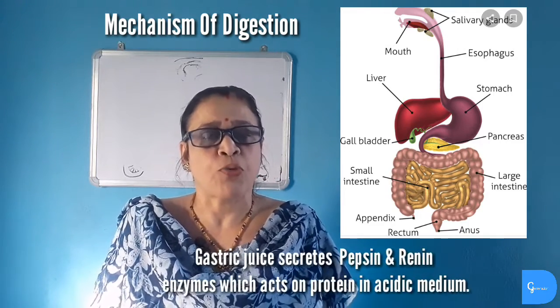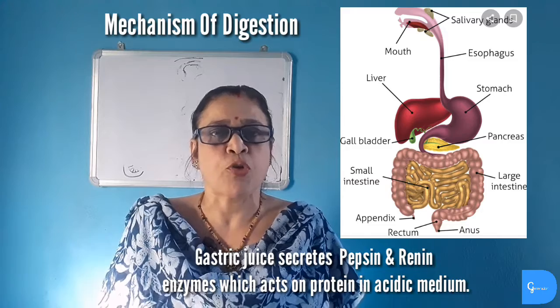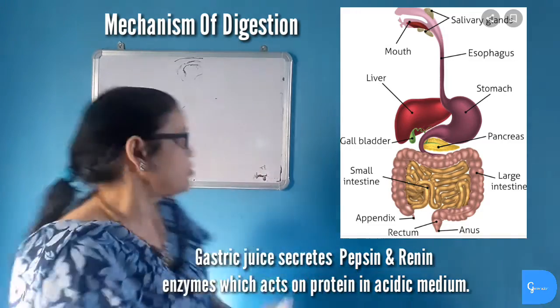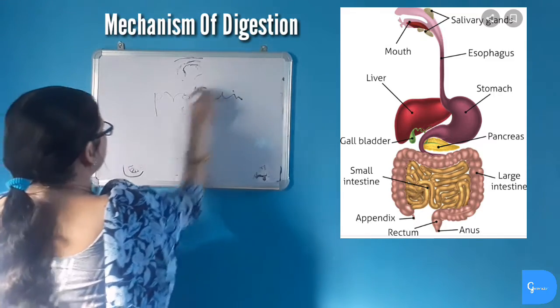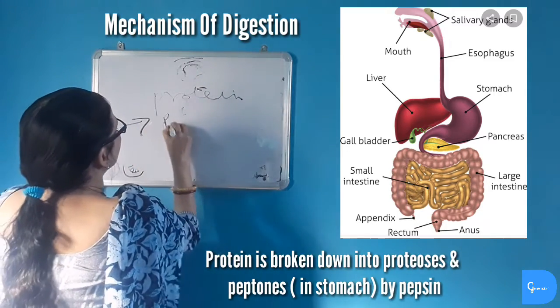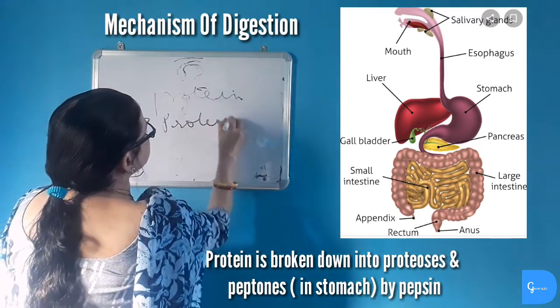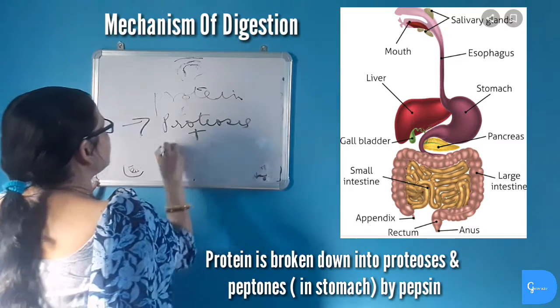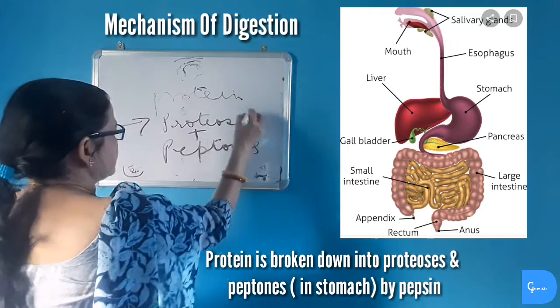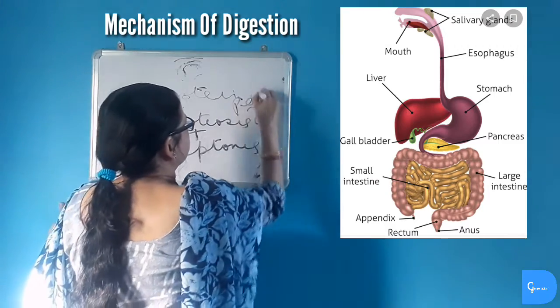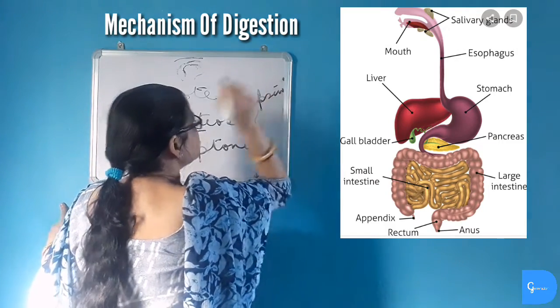Pepsin acts on protein and breaks it into proteases and peptones. Protein is broken down in stomach into proteases and peptones. This takes place by the enzyme pepsin present in stomach.